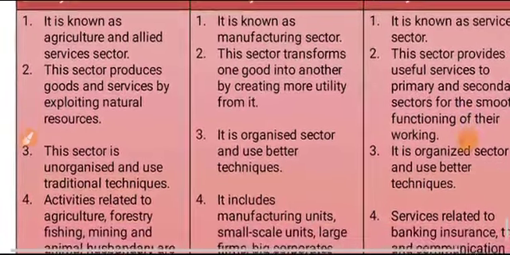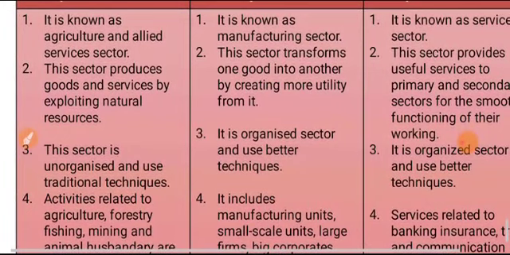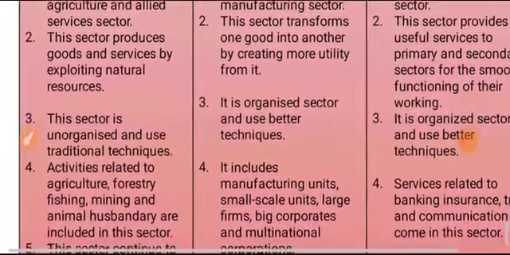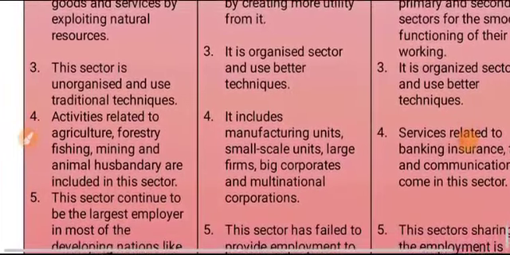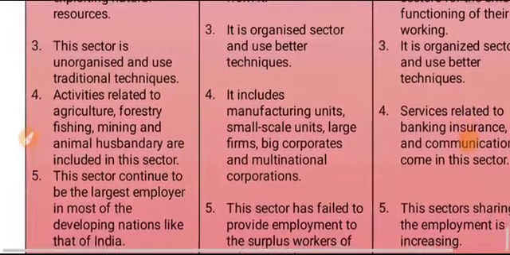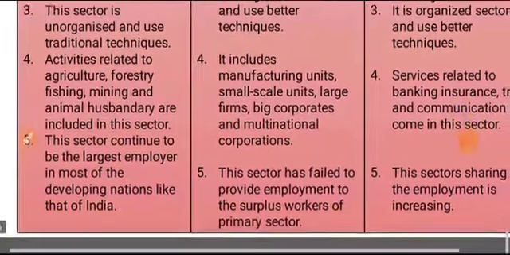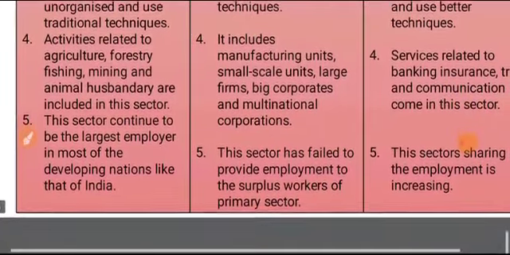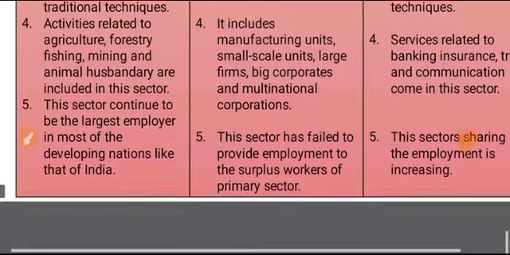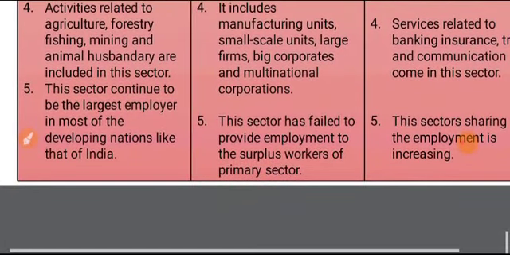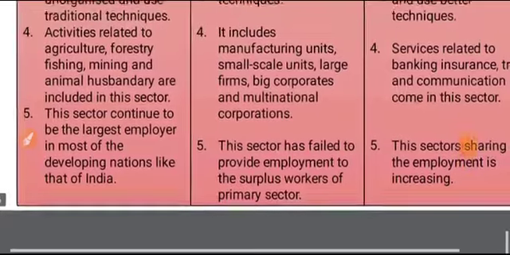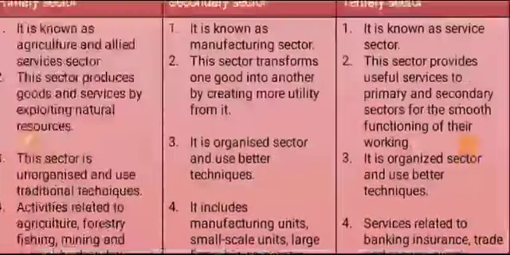Primary sector is known as the agriculture or allied sector. This sector produces goods and services by exploiting natural resources. This sector is unorganized and uses traditional techniques. Activities related to agriculture, forestry, fishing, mining and animal husbandry are included in this sector. This sector continues to be the largest employer in most of the developing nations like India.